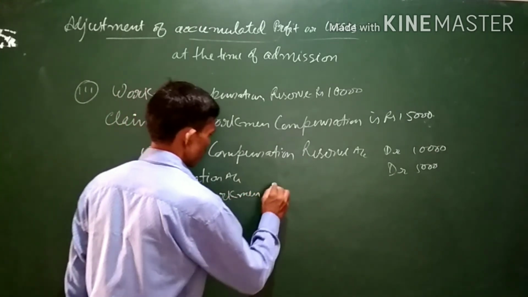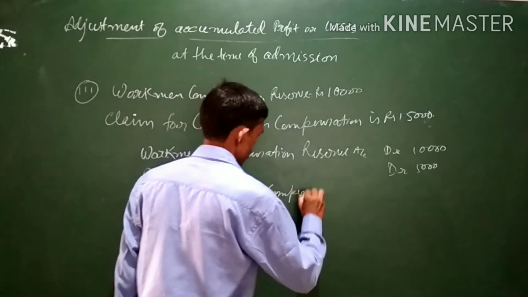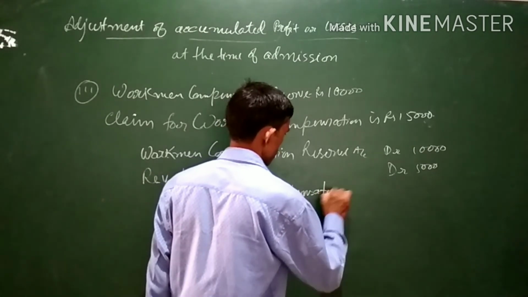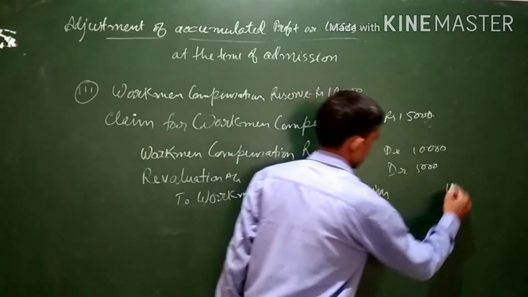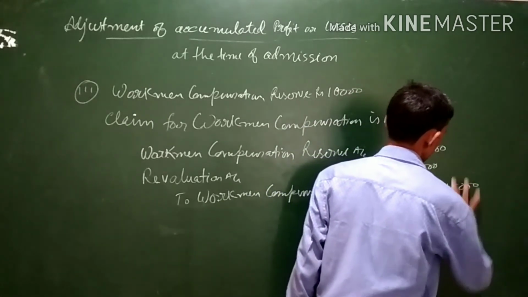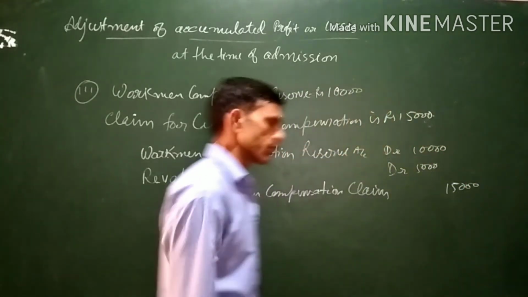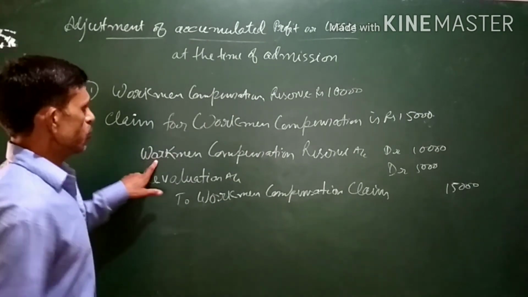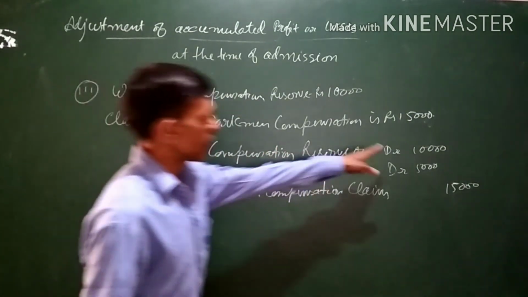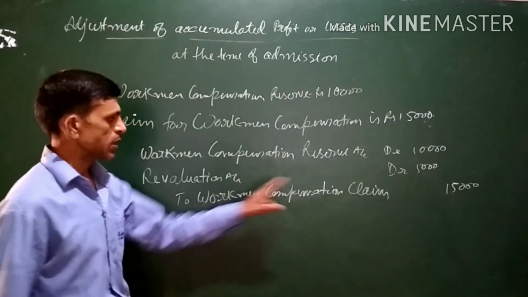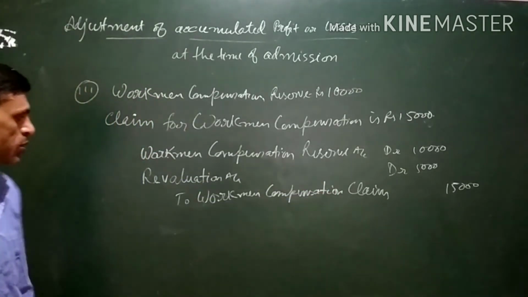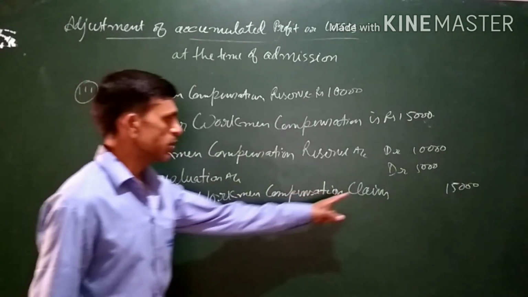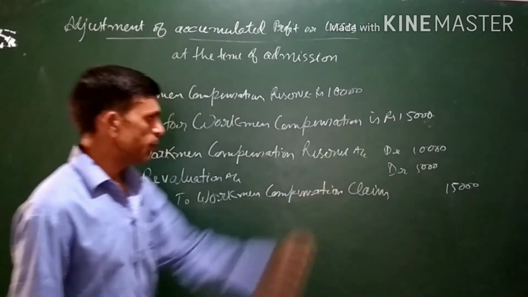The entry will be to workman compensation claim. The claim for workman compensation is 15,000. So the amount of reserve, that is 10,000, will be transferred to workman compensation. For the 5,000 extra, there is again an increase in liability, so the workman compensation claim liability will become 15,000.